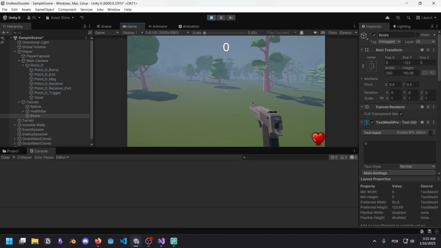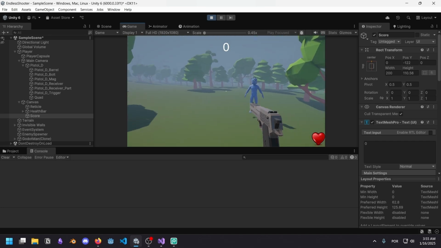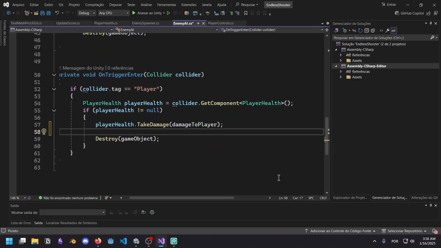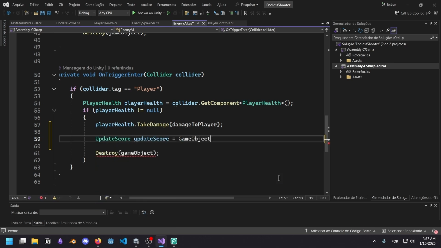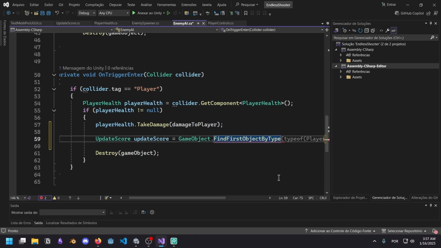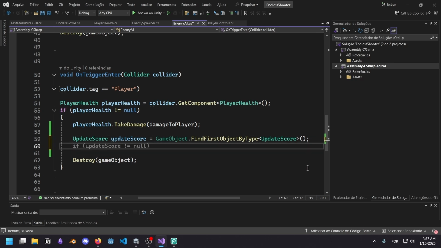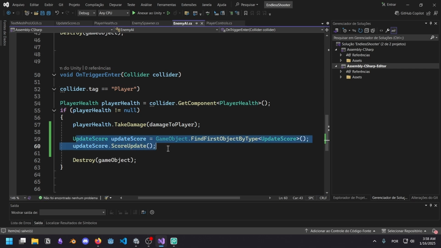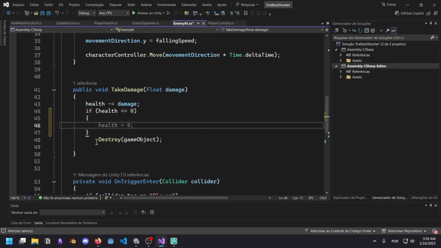Okay, it seems to have worked because the 0 is now a single character. Now we just have to actually call the function because I'm shooting the guys and nothing is happening. I'm going to use this again, find first object by type. So right before I call destroy on the enemy, I'm going to create an update score here. This is going to be equal to game object find first object by type. Oh wait, so this has to be a game object. Nice. Next line we just call score update. This is called programming. Oh wait, I'm in the wrong place. It's when the enemy dies that I want this to happen. Right here.